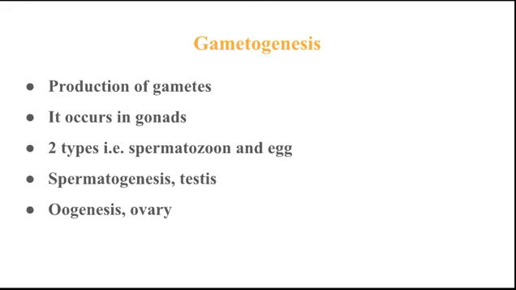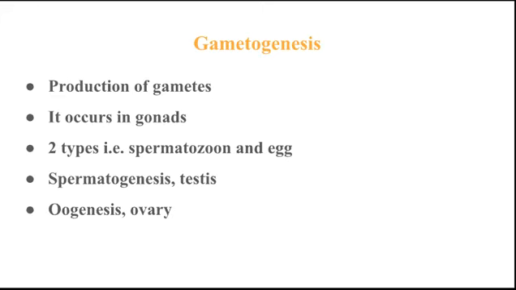The first concept is gametogenesis. A question may arise in your mind: what is meant by gametogenesis? Gametogenesis means the production of gametes, and it occurs in the gonads.